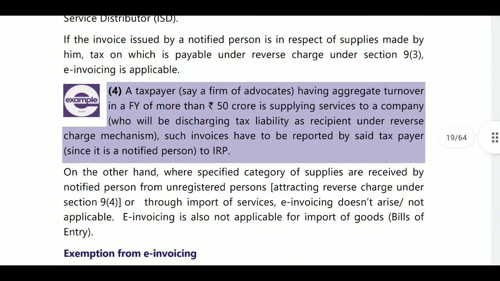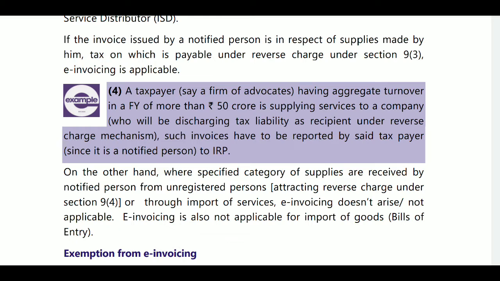For example, a taxpayer says a firm of advocates having aggregate turnover in a financial year of more than 50 crores is supplying services to a company, who will discharge the tax liability as recipient under reverse charge mechanism.